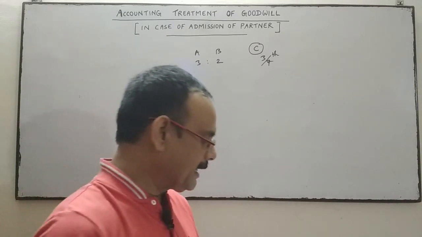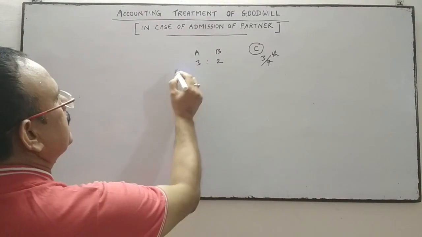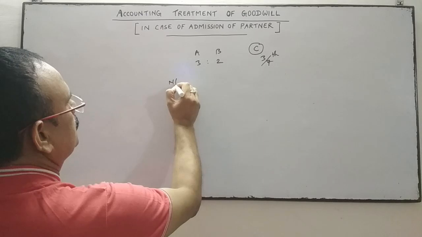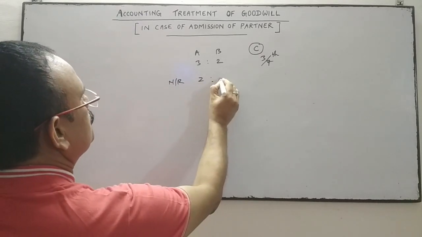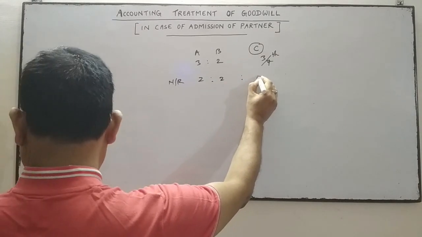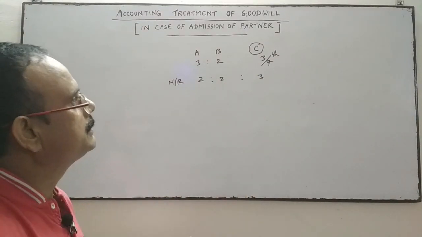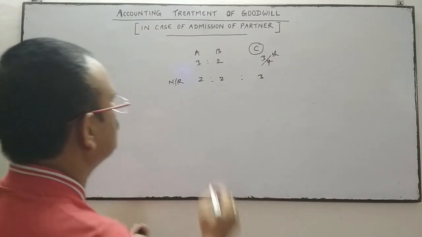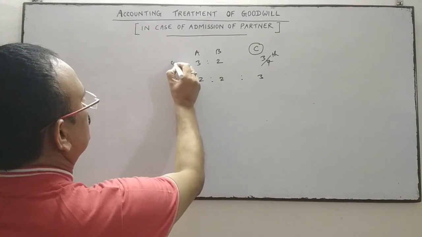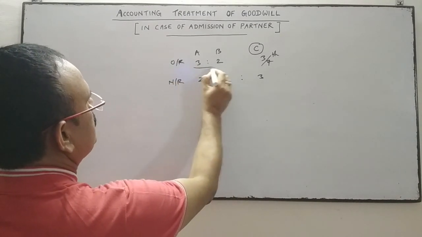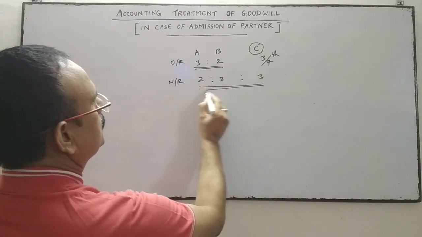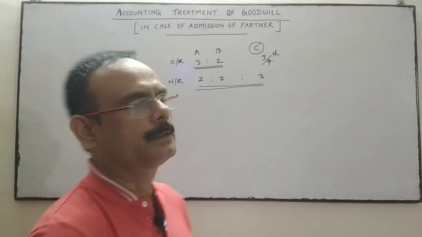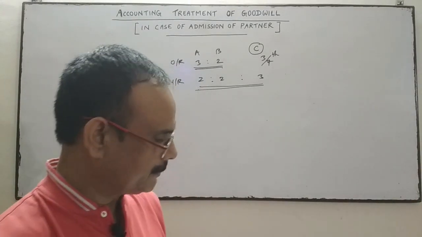The new profit sharing ratio between them is 2:2:3. This is the new profit sharing ratio. This one is the old ratio, and this one is the new ratio between the three partners after admission.